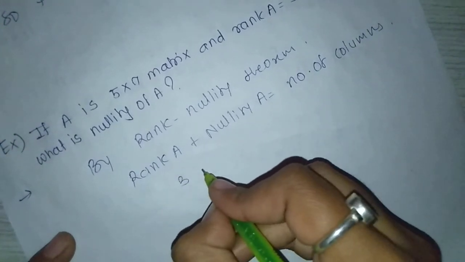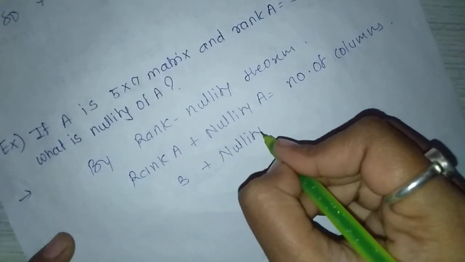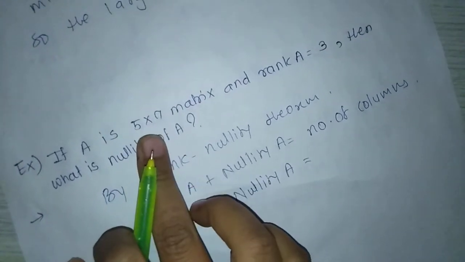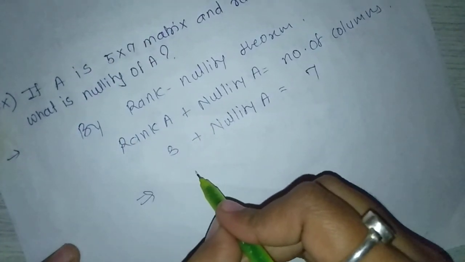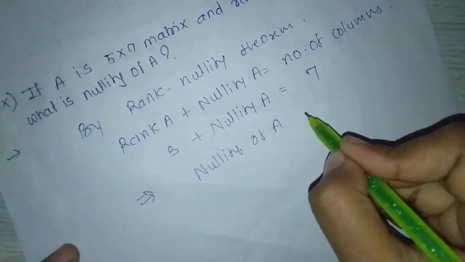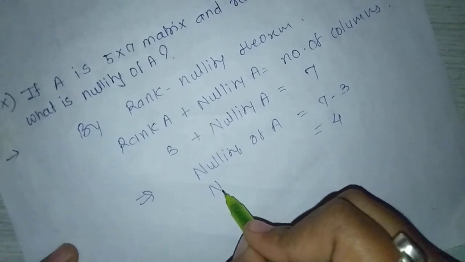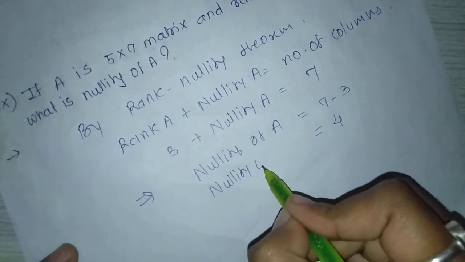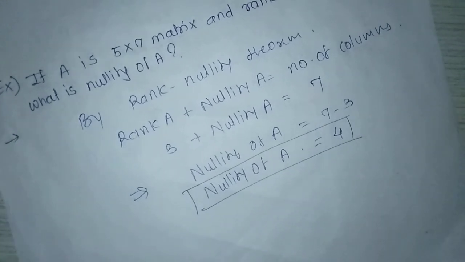Rank of A is 3 plus nullity of A equal to number of columns, which is 7, which implies nullity of A equal to 7 minus 3 equal to 4. So, nullity of A equal to 4. Here we stop.